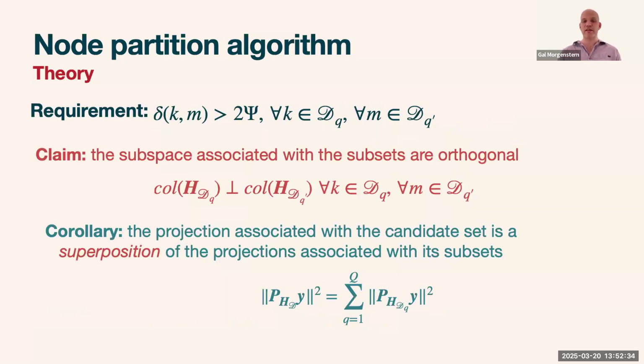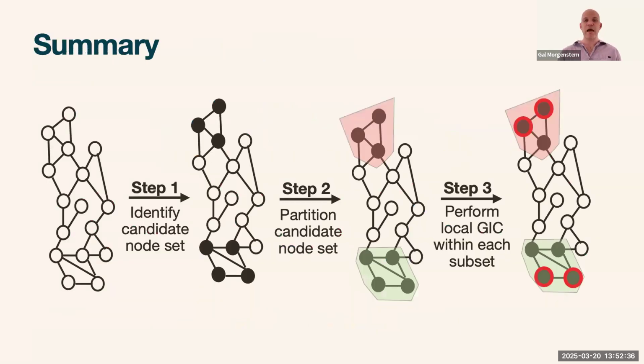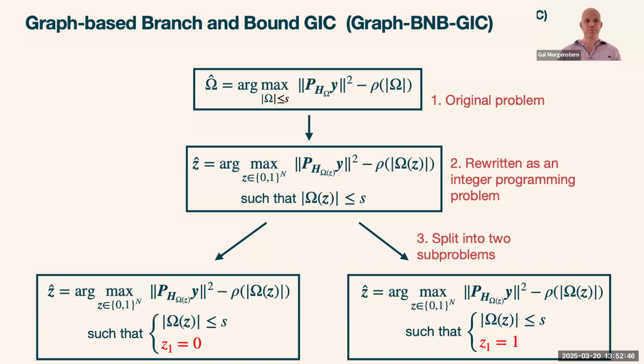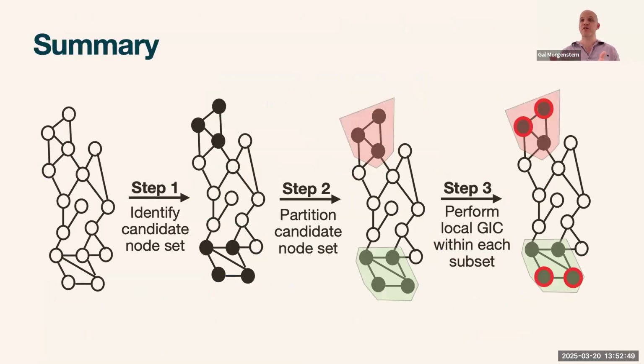And that's what we get here. So that's the idea. After I separate them into orthogonal spaces, I can perform local GAC within each subset and then just use all the results combined. That's the idea. So this is the first method.